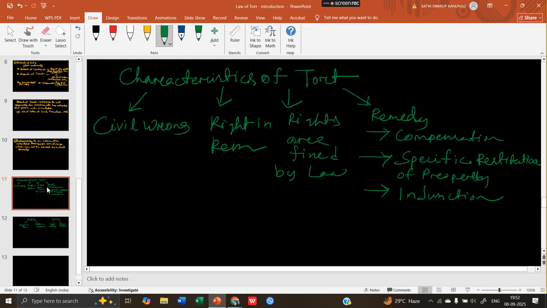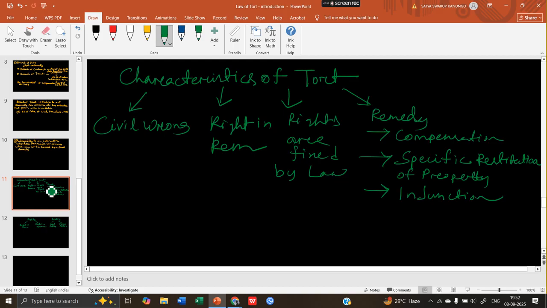So this restitution of property can be taken as a remedy for both movable and immovable property. Movable properties are the properties which can be moved from one place to another place, like our book, mobile phone, etc. And immovable property is what? Like houses, buildings, or anything which cannot be moved. So this kind of remedy can be asked for both movable and immovable property.